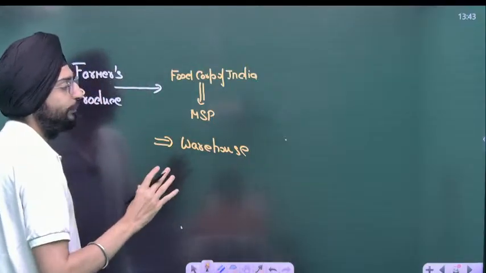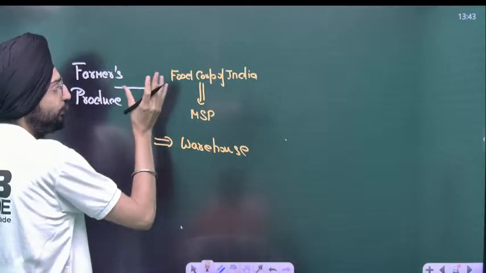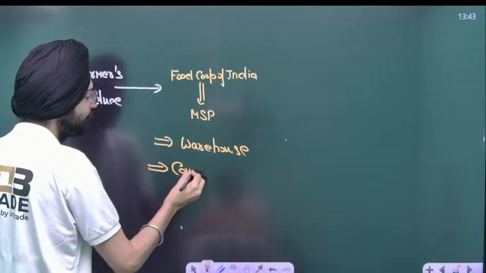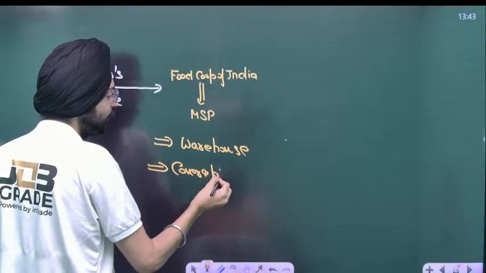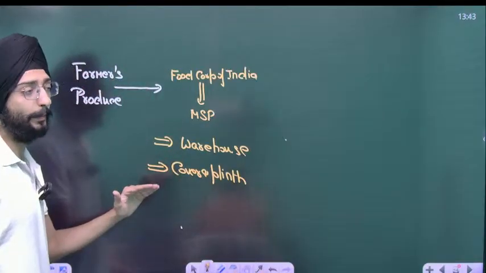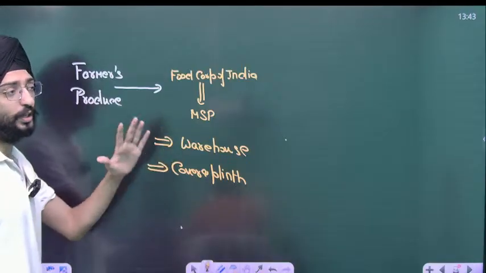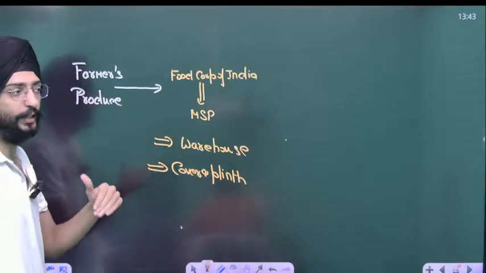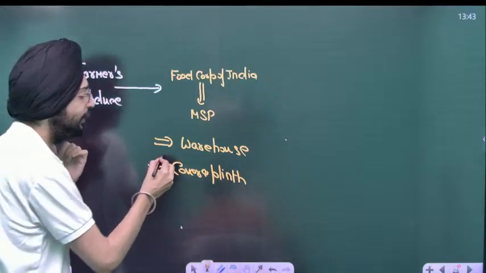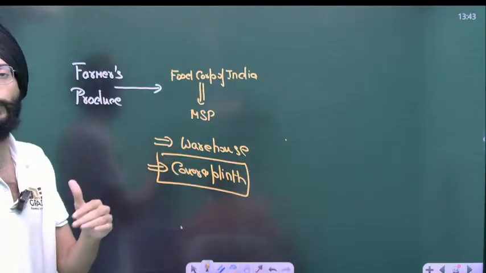But unfortunately, we don't have that sort of infrastructure available in our nation. What does FCI rely on? It relies on cover and plinth. And it's the most vulnerable to the extreme climate that we are facing currently. It's fragile to this climatic change that we are witnessing, either extreme heat waves or extreme monsoon, El Nino, all these things. It's useless out there because it ultimately results in a wastage of a lot of food.